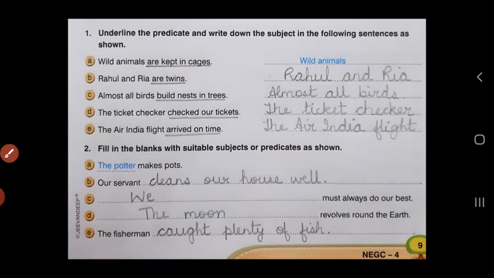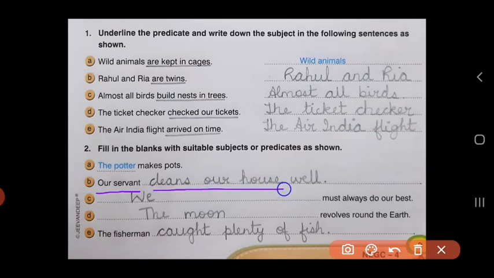Let us see B. Here the subject is given to us. Who is the subject? Our servant. You have to write your own predicate. So we have written cleans our house well. So this is what our servant does.